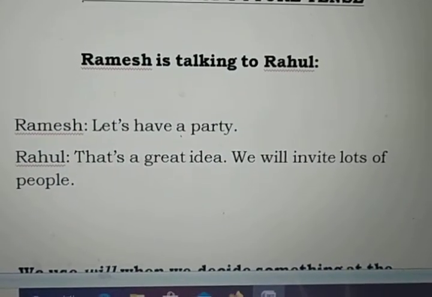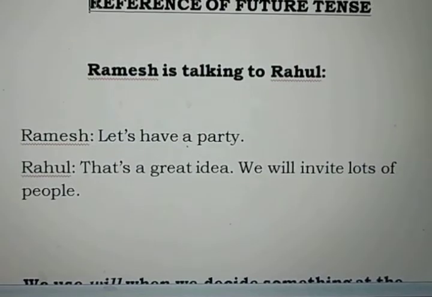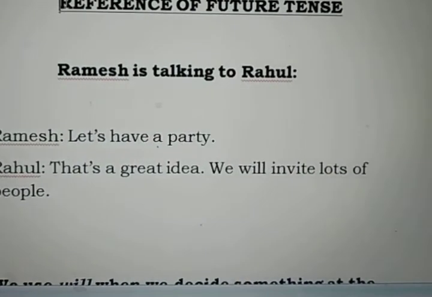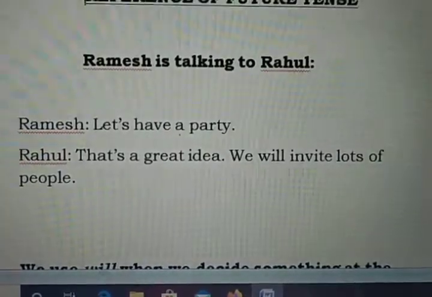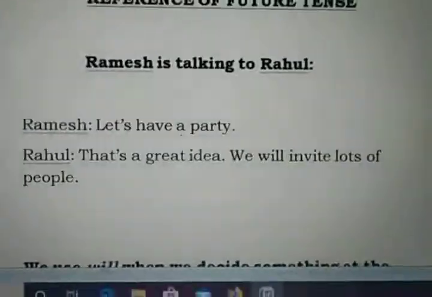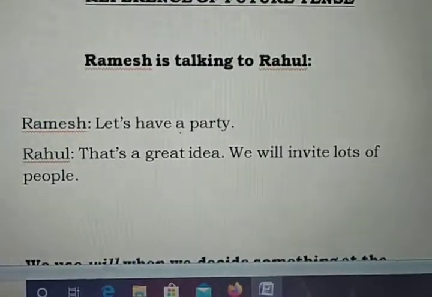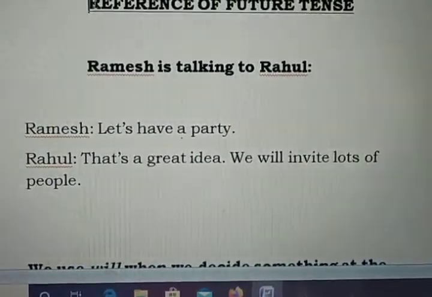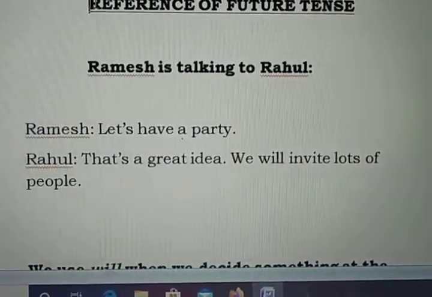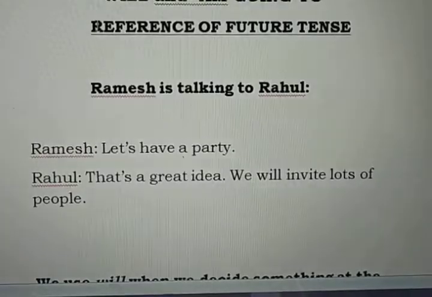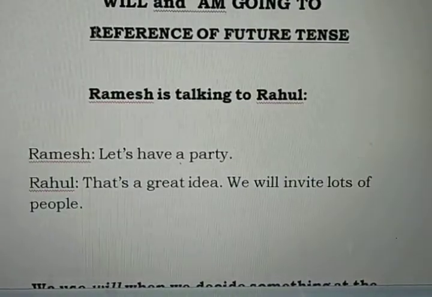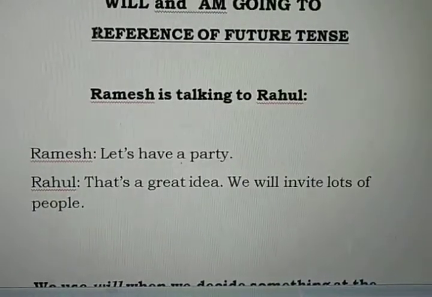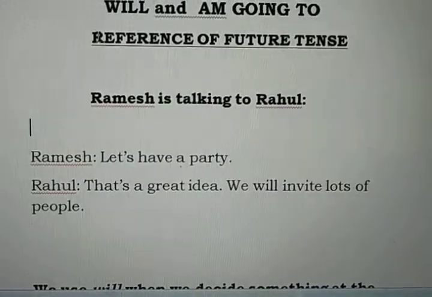Ramesh: Let's have a party. Rahul: That's a great idea. We will invite lots of people. So here Ramesh says let's have a party, and Rahul believes that this is a good idea, and they will invite lots of people. In the second sentence, Rahul says we will invite lots of people. Here see the helping verb will.